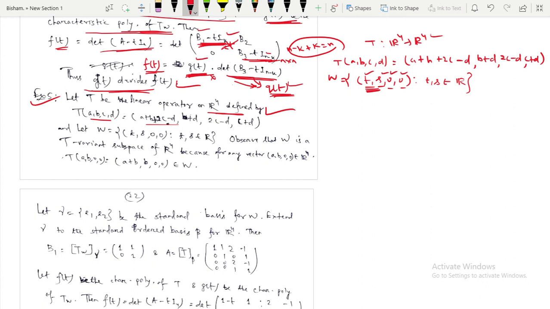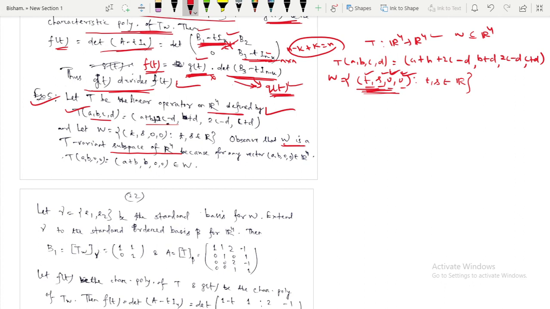So clearly W is a subset of R4. Now according to our transformation, you can easily say that W is a T-invariant subspace of R4.